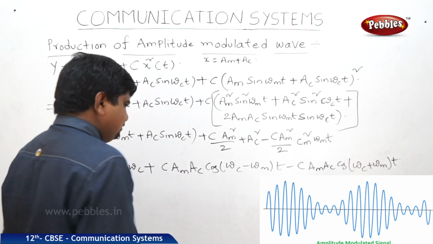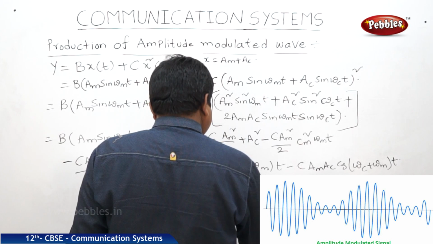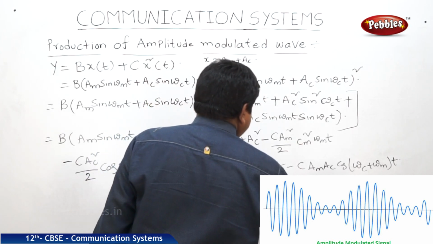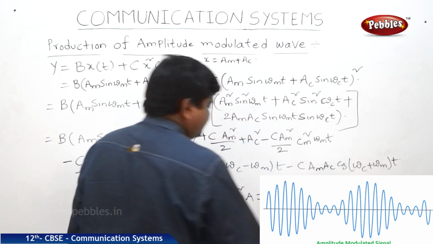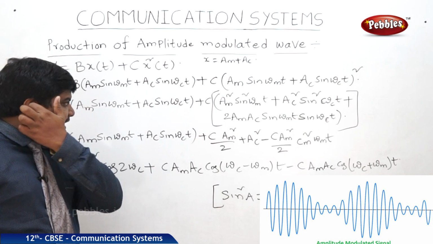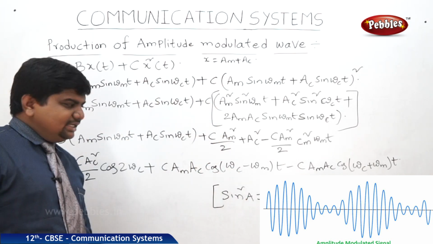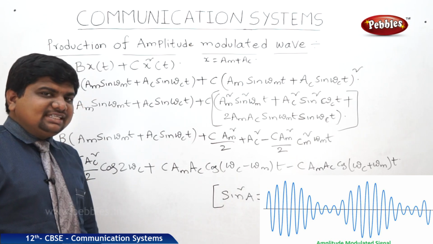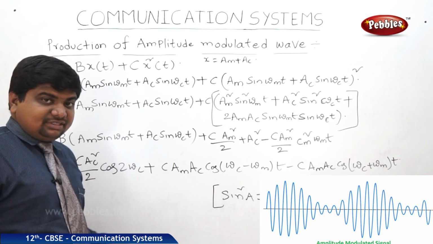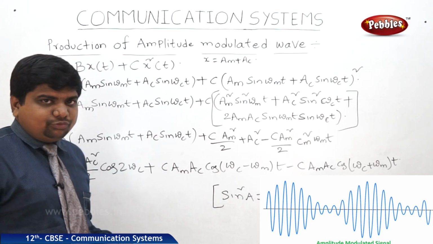The formula we have used is sin square a is equal to 1 minus cos 2a whole divided by 2. So sin square omega m means 1 minus cos 2 omega m by 2, and sin square omega c means 1 minus cos 2 omega c by 2. Like that we have added and subtracted, and this is the final equation. But this equation is going to be simplified, and we are going to see the simplified form now.